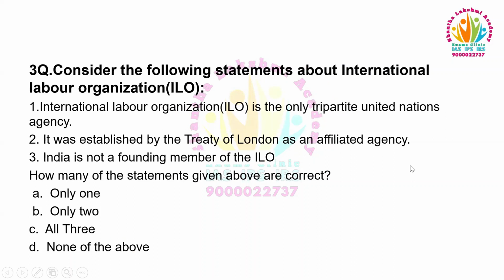Consider the following statements about the International Labour Organization. The International Labour Organization is the only tripartite United Nations agency. It was established by the Treaty of London as an affiliated agency.